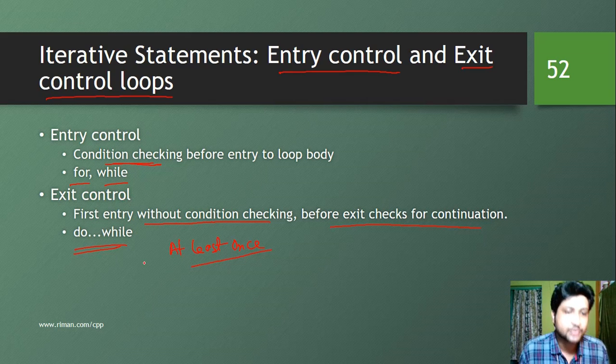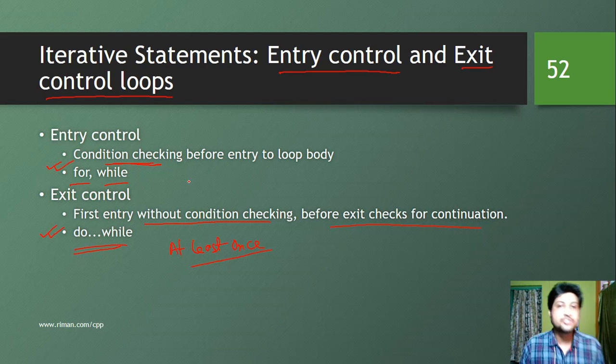In any situation where we need to execute the body at least once, at that particular situation we are going to use do while loop, and for any other situations we can use for or while. Also, there is another criteria. For is sometimes used when we have countable number of iterations.